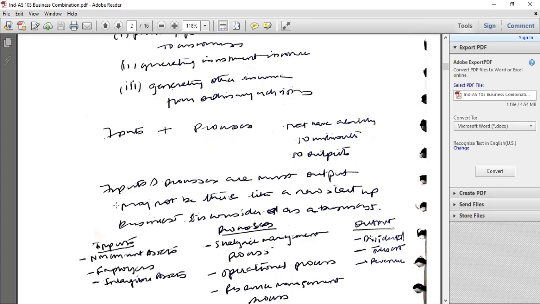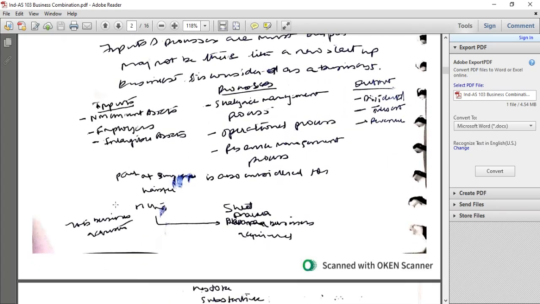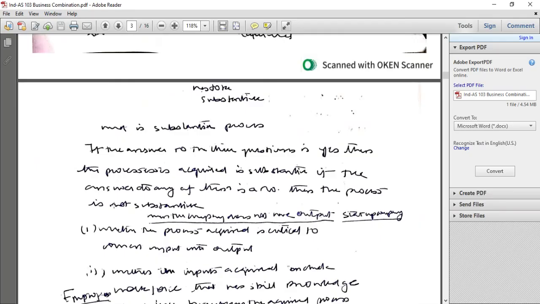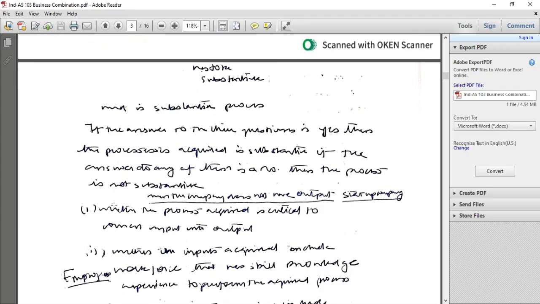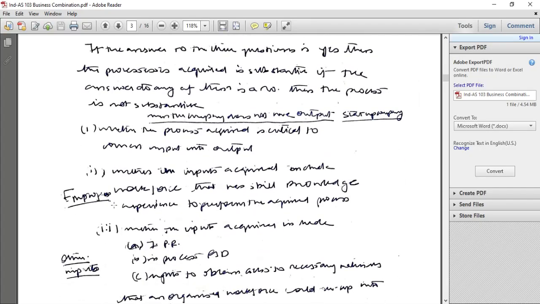Whether the process acquired is critical to convert input into output, whether the inputs acquired include a workforce that has the skill, knowledge, and experience to perform the acquired processes, whether the inputs acquired are made up of IPR, in-process R&D, rights to obtain access to markets, marketing that has an organized workforce that could convert into outputs in future. If the company has an output, then use any of the options.